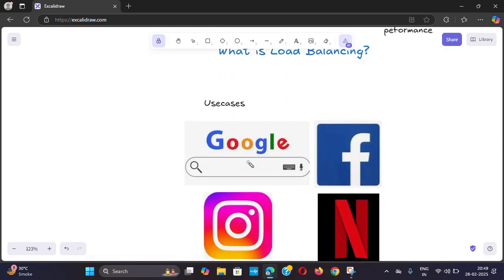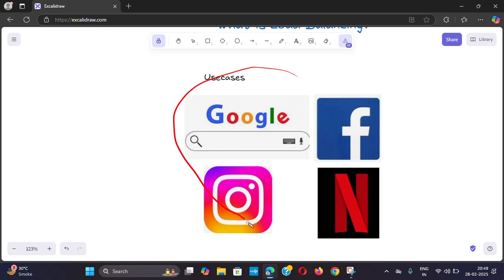Here are some real world examples: Google, Facebook, Instagram, and Netflix. These are some real world examples which deal with a massive amount of data. There is lots of user data, and in Instagram there are various reels, and in Netflix there are various movies, right? So there can be multiple requests at a time. Many users use Google, Facebook, Instagram, Netflix at a single point of time.